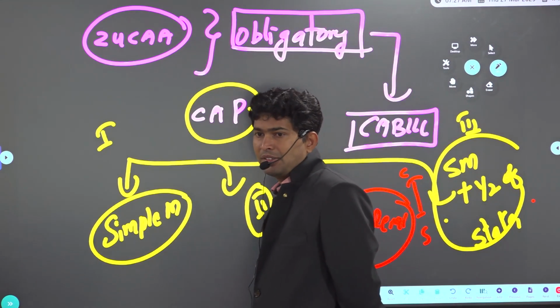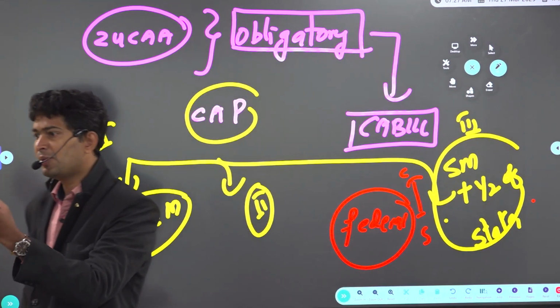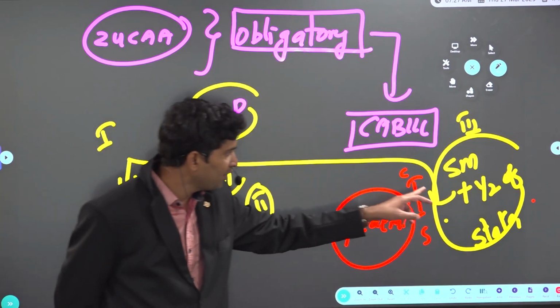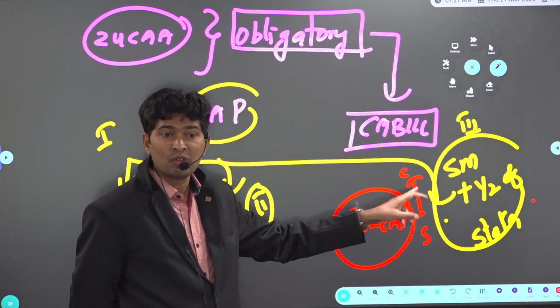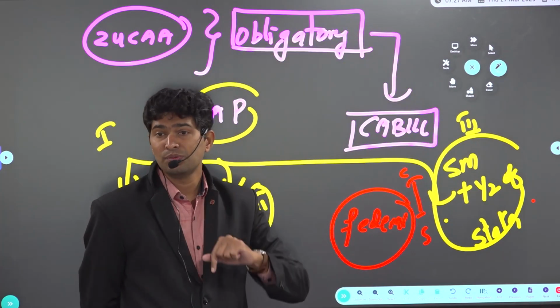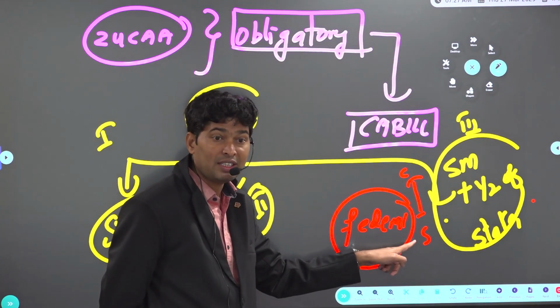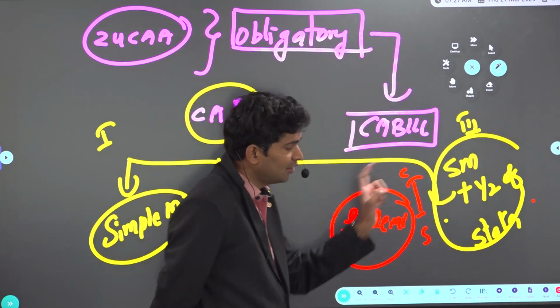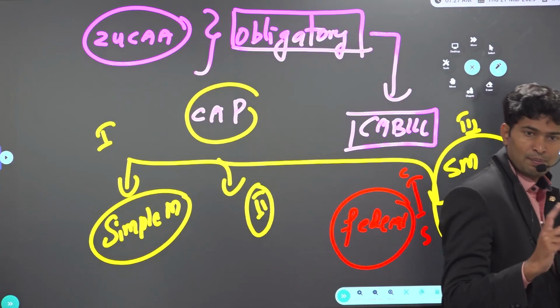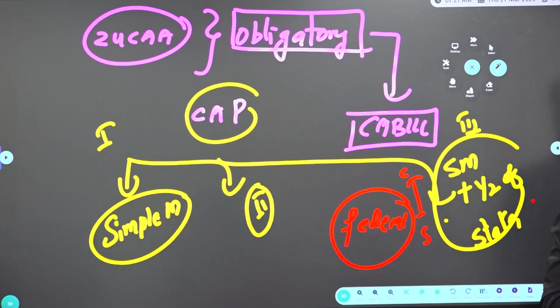If that is disturbed, then we need not only special majority but also ratification of half of the states. Why? Who is trying to make law on whom? Parliament is trying to make a law on a subject which is involved with the state. That's the reason why not only special majority but also ratification of half of the states.